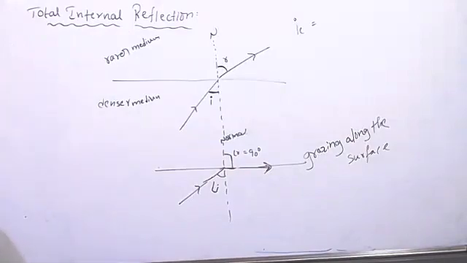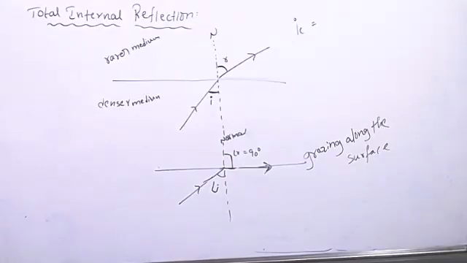Kushi, clear? Yes, sir. Tell me what is critical angle, Kushi? Sir, it's an angle where the incident ray makes a 90-degree angle with the normal. No, not the incident ray.